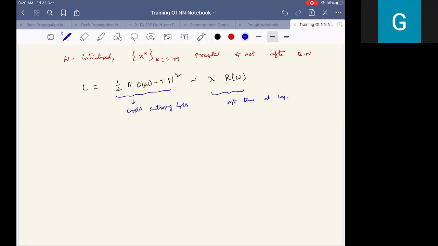So L total is equal to L cross entropy plus lambda times L regularization. Cross entropy, CE, I will write.